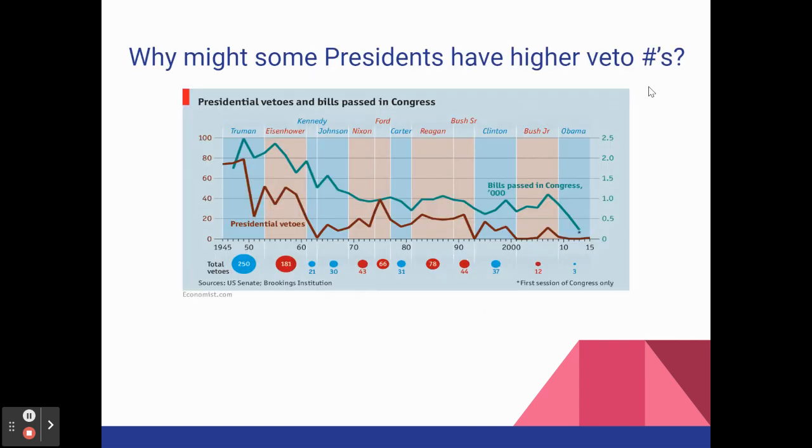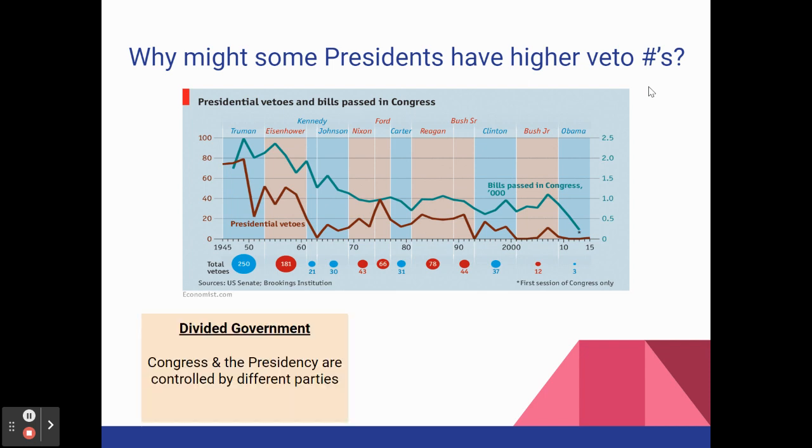If you take a look at some of the more modern presidents in American history, excluding Trump and Biden from this chart, you can see that some presidents have a lot more vetoes during their presidencies than others. And one of the major reasons that contributes to vetoes is that most of the higher total vetoes are in presidencies where there was divided government. Divided government is when Congress is controlled by one party and the president is the opposite party. You're much more likely to see a Democratic president vetoing laws passed by a Republican dominated Congress.